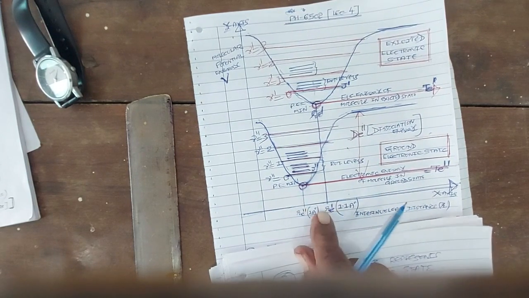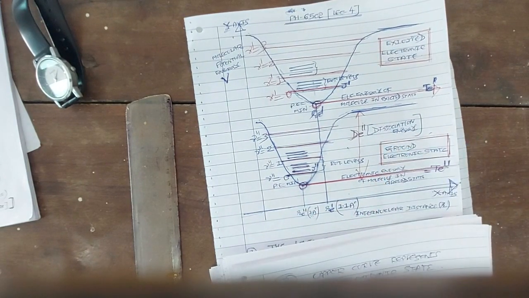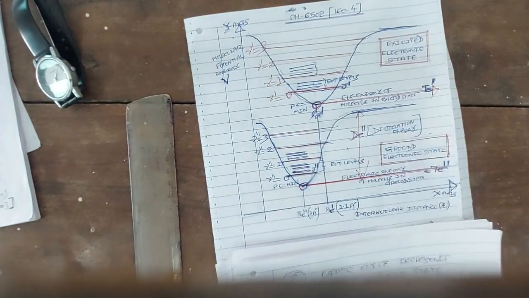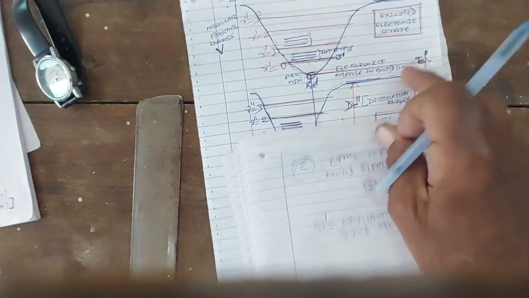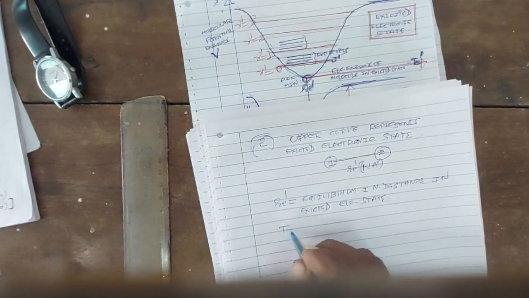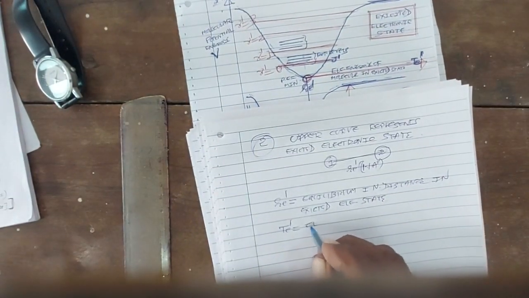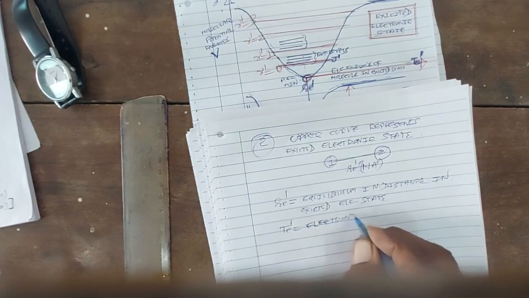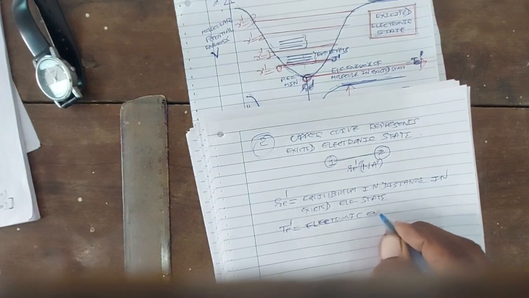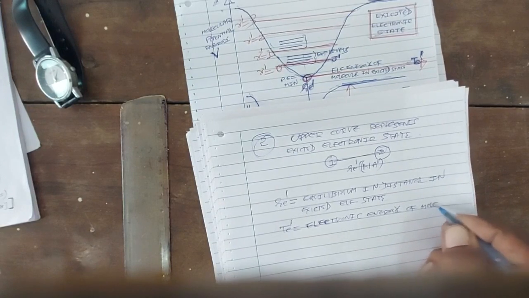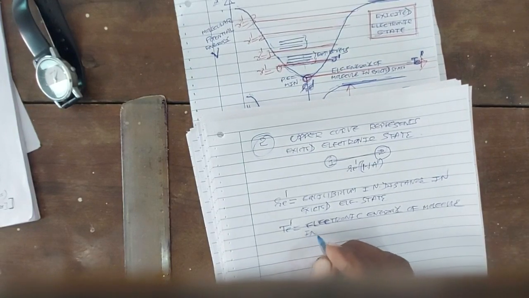Now what is Te dash? Te dash is the electronic energy of the molecule in the excited state.